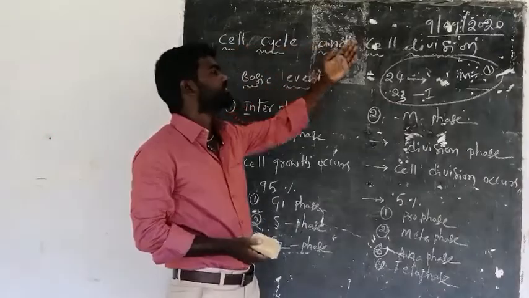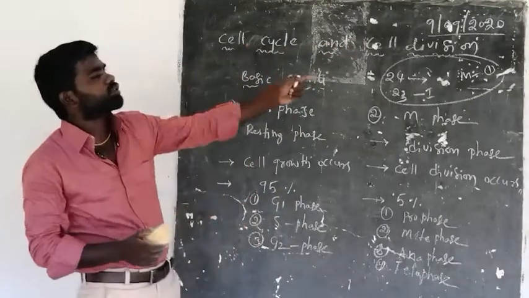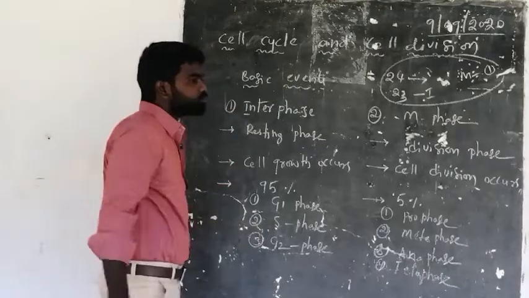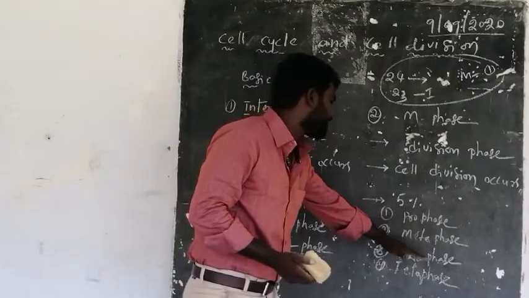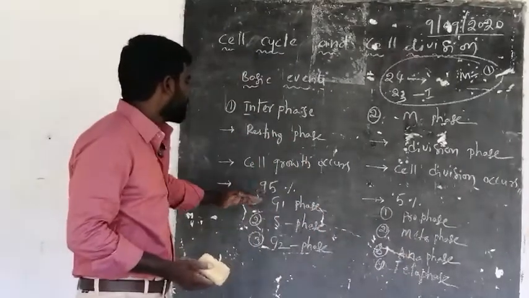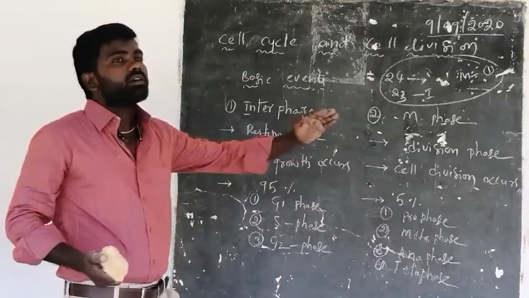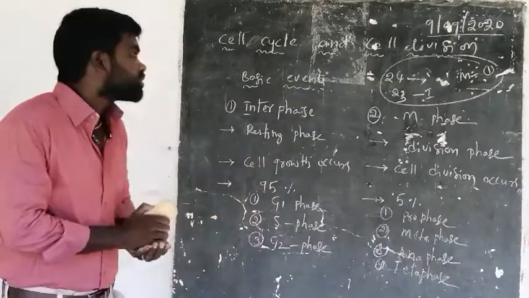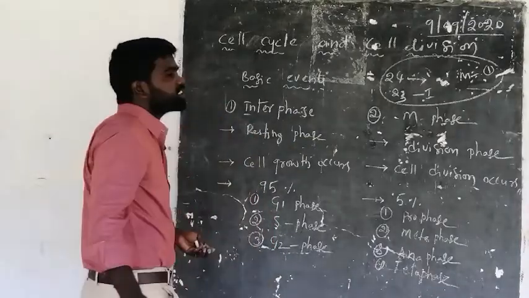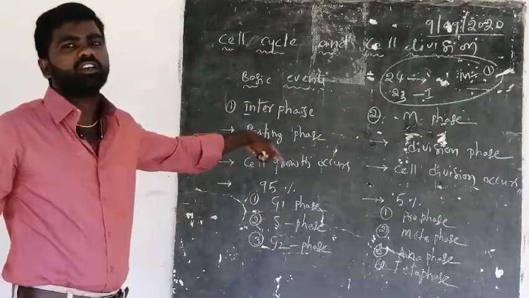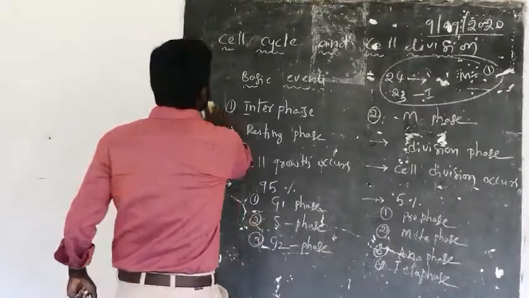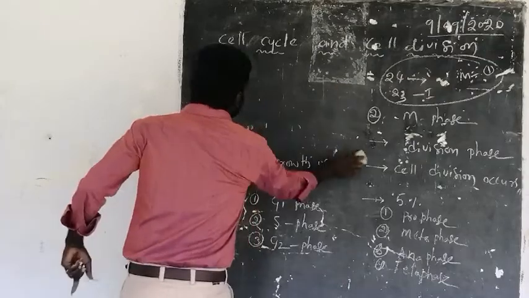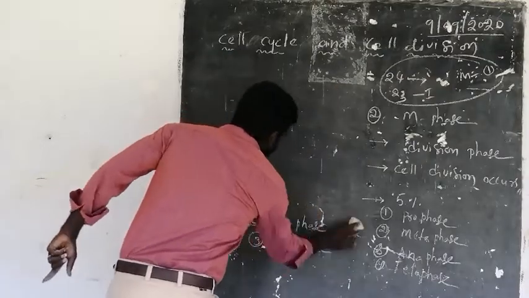Next, before going to cell division, after the completion of these four phases, prophase, metaphase, anaphase and telophase, karyokinesis and cytokinesis occur within this cell cycle.